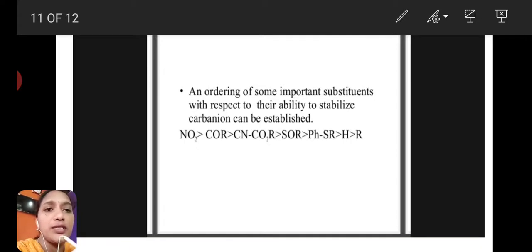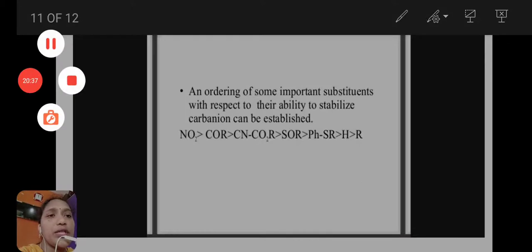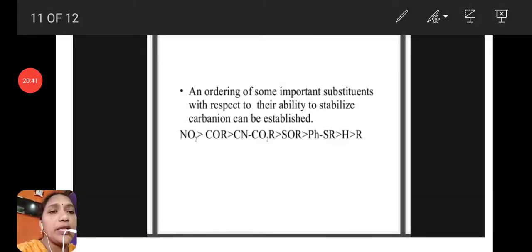Okay, first is the NO2 group. NO2 group is greater than COR, and it is greater than CO2R, and it is greater than SOR group, and it is greater than phenyl and SR group, and it is greater than hydrogen, and it is greater than alkyl. Okay, this is the order of some important substituents with respect to their ability to stabilize carbanion.